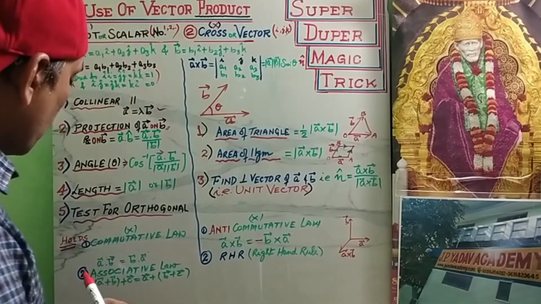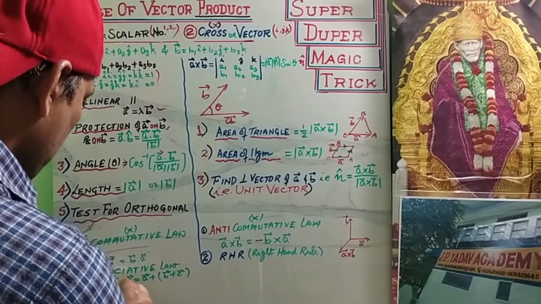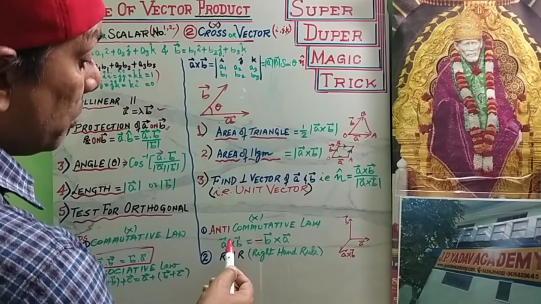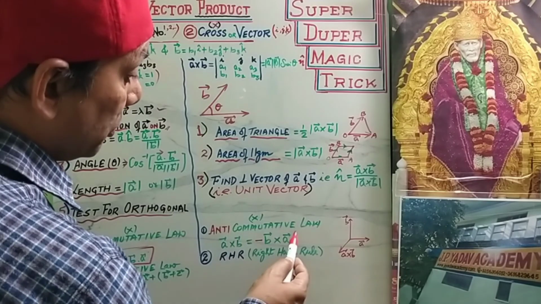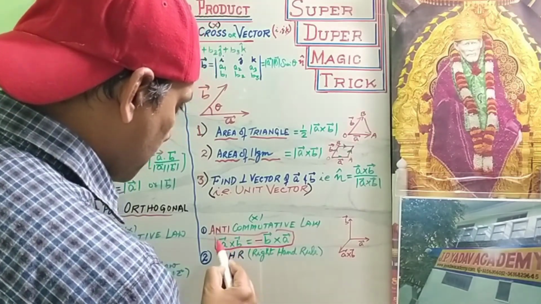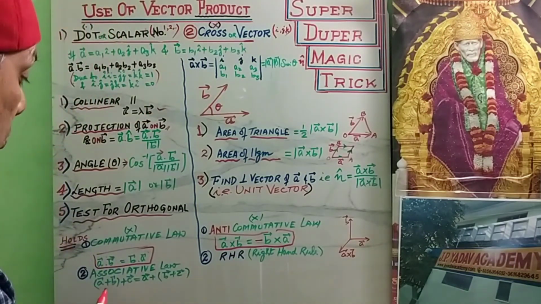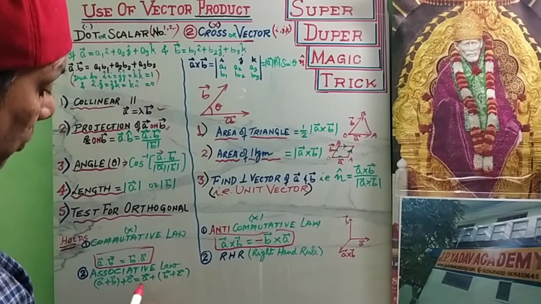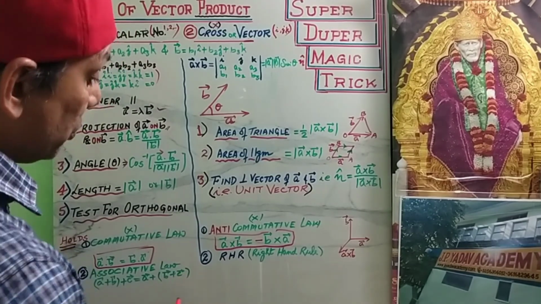Dot product holds the commutative law: a dot b equals b dot a. But the cross product holds the anti-commutative law, that means a cross b equals minus b cross a. Dot product also holds the associative law: (a plus b) plus c equals a plus (b plus c). This is the associative law.